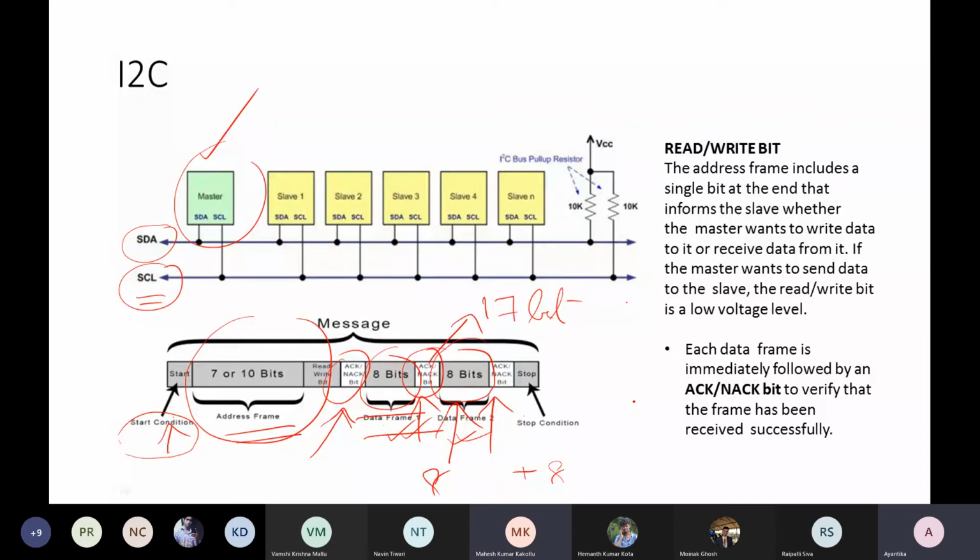Okay, ma'am. One more doubt, ma'am. For the address frame, it is given 7 to 10 bits. Like a total of 2^7 slaves can be connected. In real time, are this many slaves there? Yes. In some cases, it is required. That's why, based on that requirement, they have generated this bit size based on real-time needs. Okay, thank you. Okay.